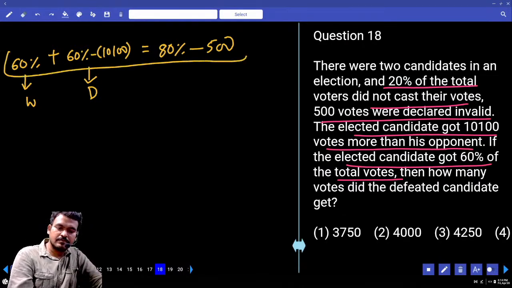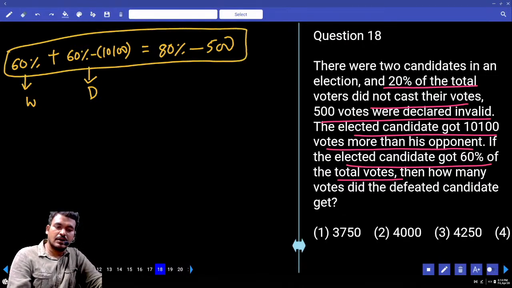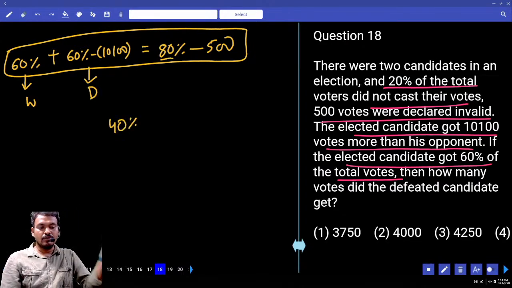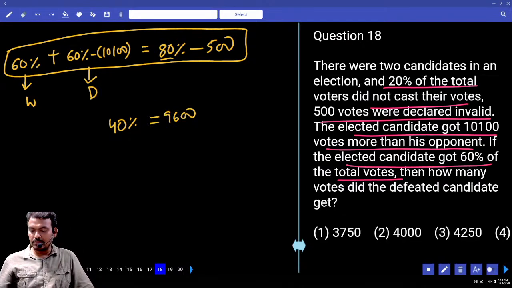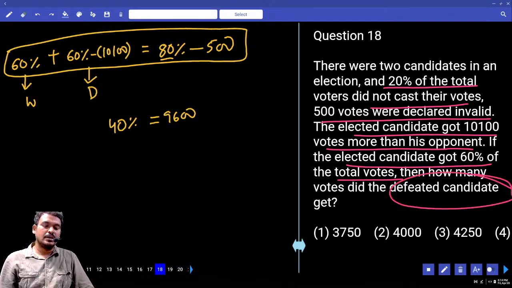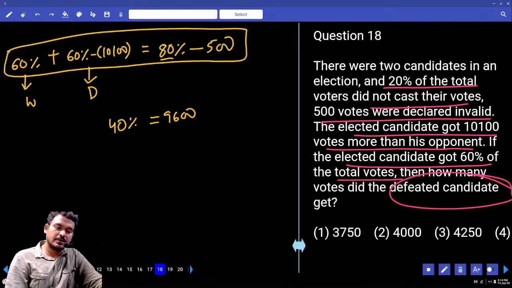60 plus 60, 120. Right hand side 80. Difference 40. Negative 10,100 will become positive 10,100. What is the difference? 9,600. 40% is 9,600. We require the defeated candidate's votes. 40% is 9,100. Then 60%.